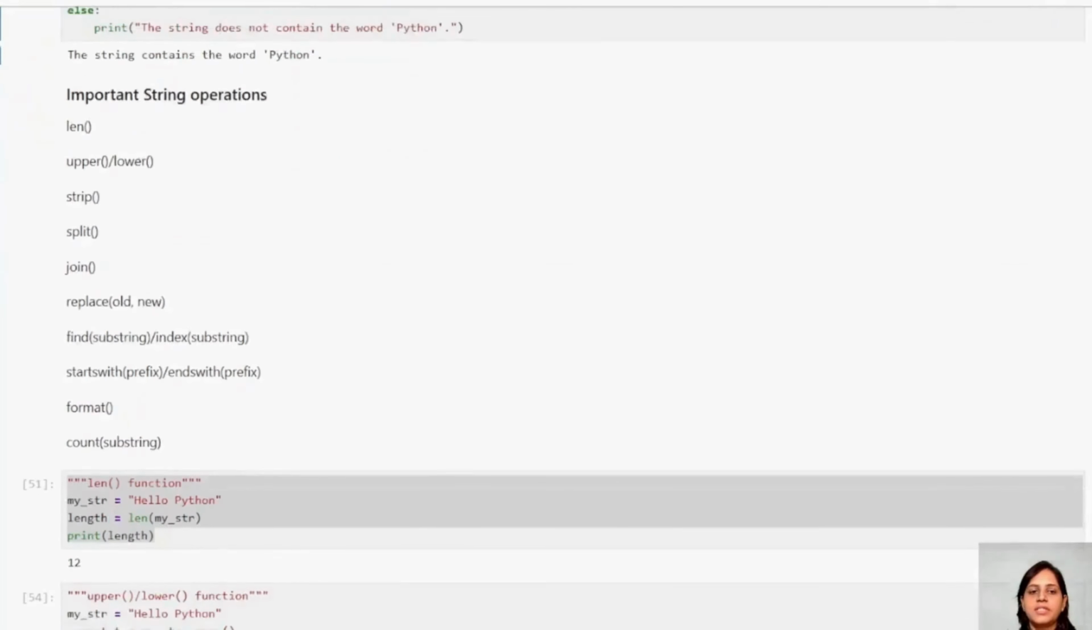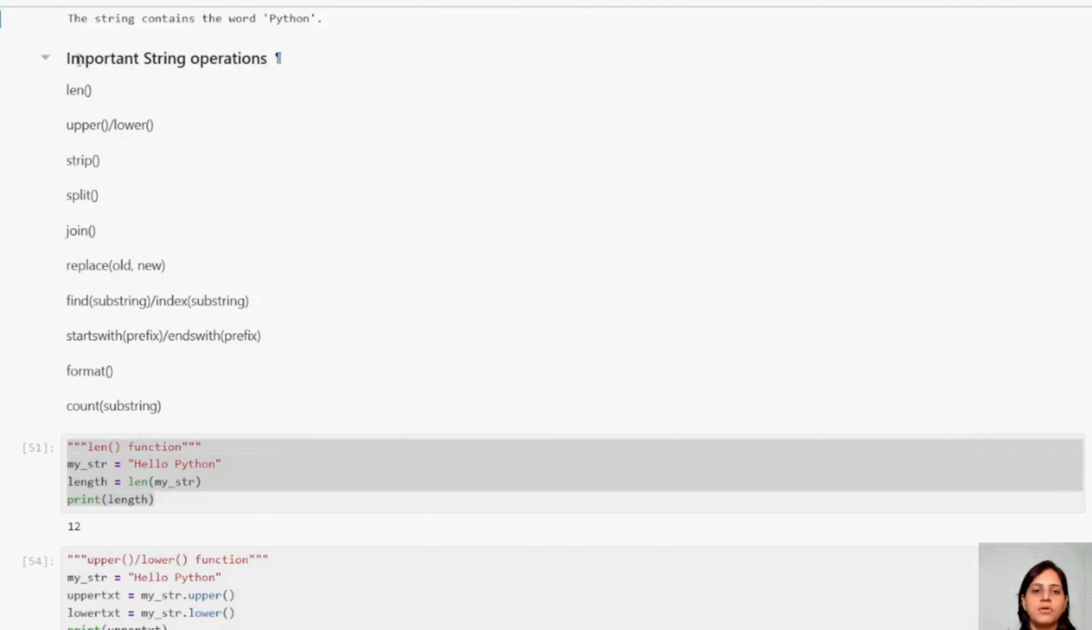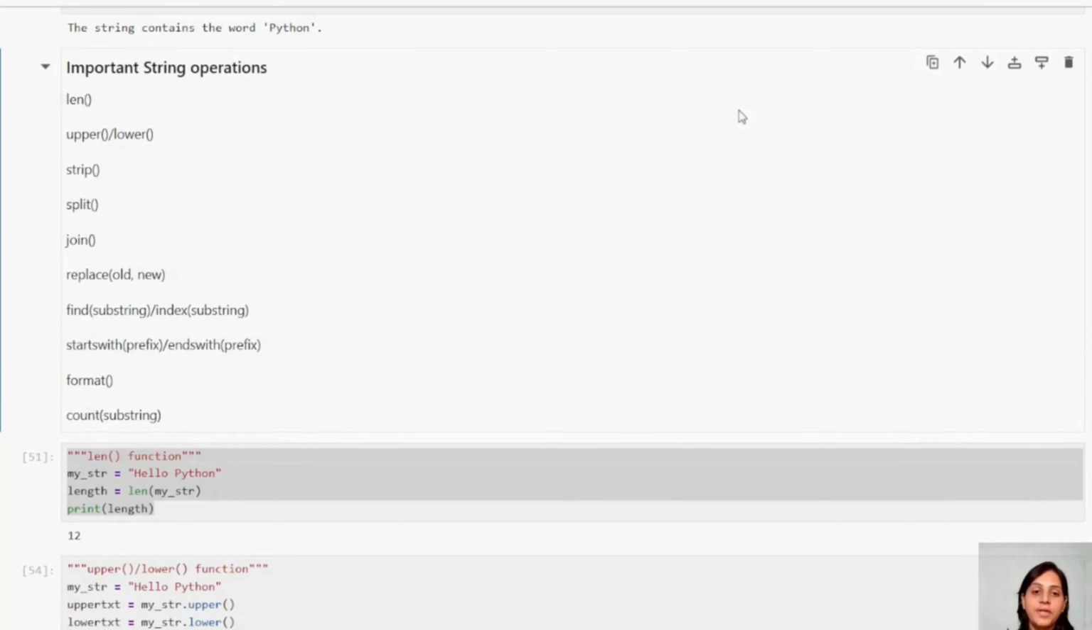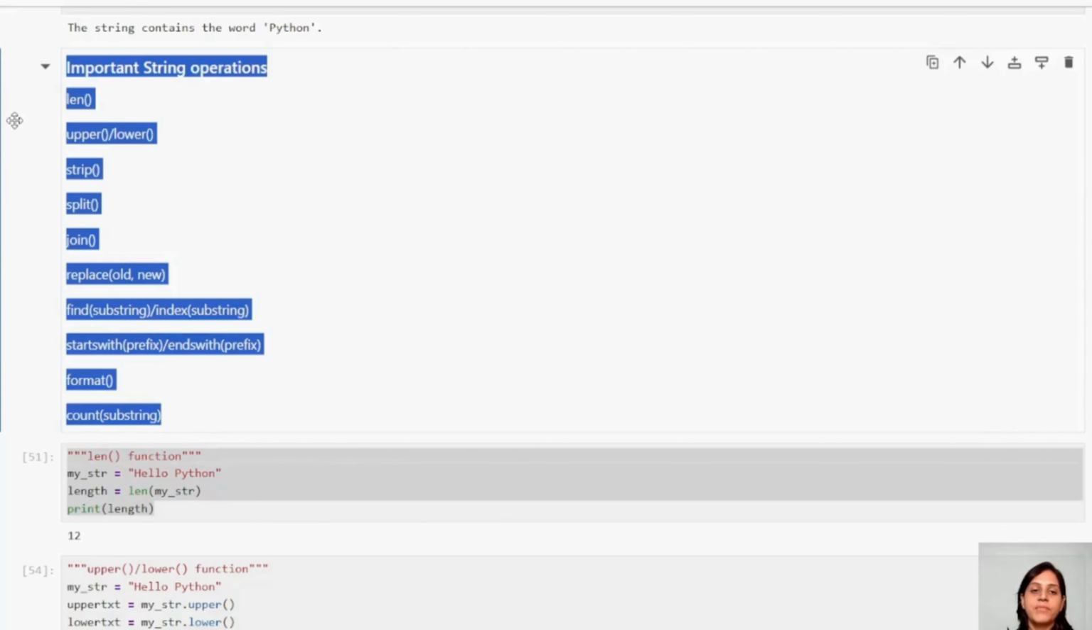Now let us understand a few important string operations, because you will get a few questions from this string part, guys. So just understand and observe the syntaxes carefully. There are several string operations and string functions, but I thought of keeping the very important ones here. See, the first one is length.